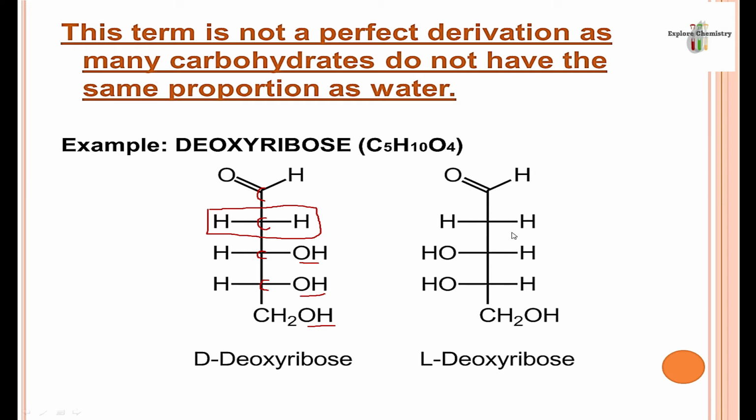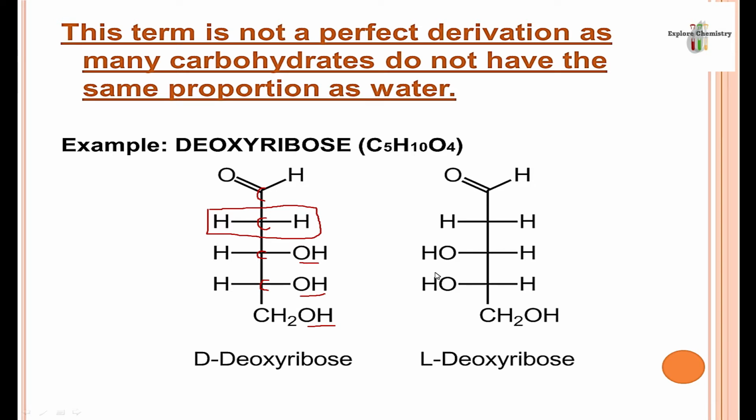So check this structure. These are two isomers or stereoisomers of the same compound, deoxyribose. What is the difference? Why are we saying these are stereoisomers? Because there is a difference of OH groups. In this structure, OH is on the right hand side, and in this structure OH is on the left hand side.